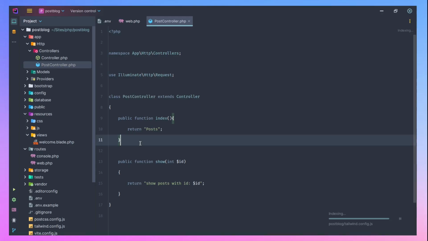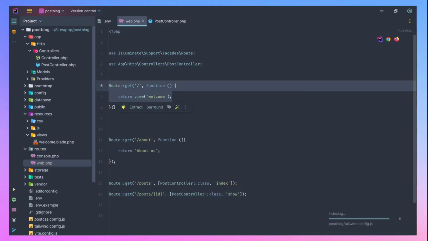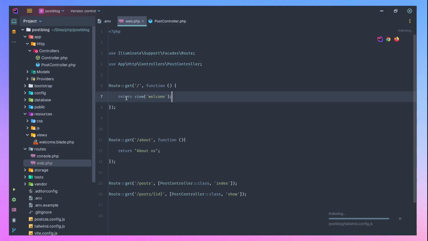So now you will notice that we only return text from the controller. And if you see something here on the index, it's returning a view. So how can you create a view in your Laravel application?